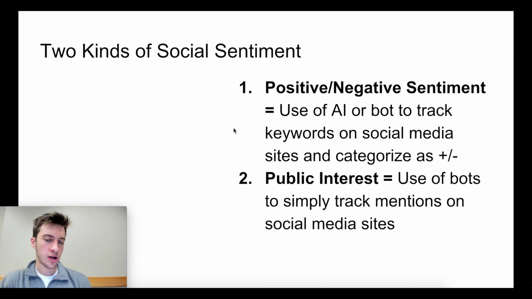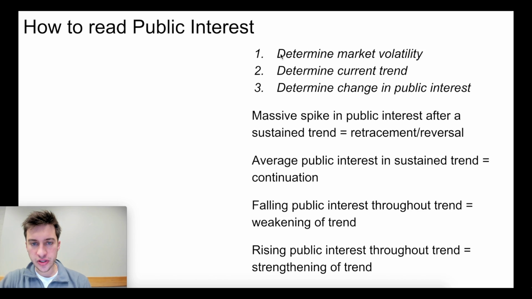Let's start off with just public interest and looking at how we can relate that to price change. These are my 3 steps that I like to use when I'm looking at public interest of an altcoin or at Bitcoin. The first thing I want to know is, what's the amount of market volatility? When we have very, very high volatility, we typically don't want to enter a trade. What I typically advocate for is that we want to enter when we're in a period of low volatility. So we first want to determine the market volatility, and what that tells us about how people are feeling about the market right now, or looking at social sentiment itself.